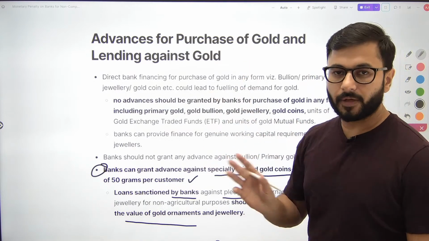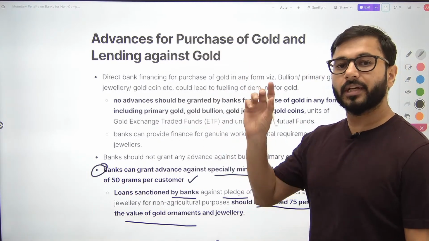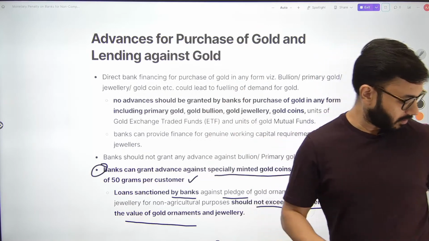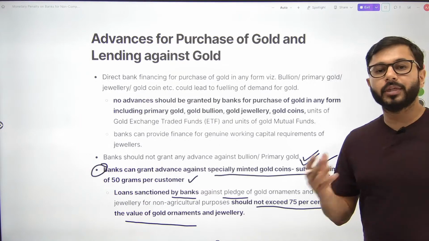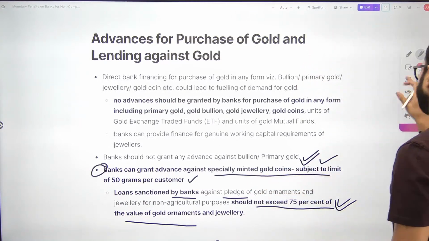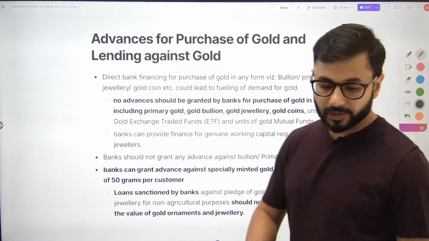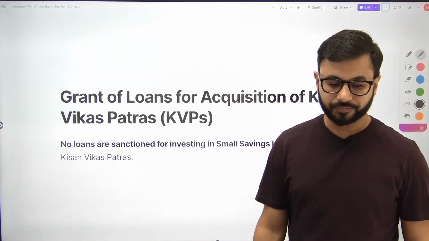Muthoot Finance is not a full-fledged bank. उसको ऐसे नहीं बोलेंगे. It's an NBFC. Okay, it's an NBFC. It's a company which is dealing only with gold loans and advances, nothing else. Okay, यहाँ तक clear है क्या क्या allowed है क्या क्या allowed नहीं.